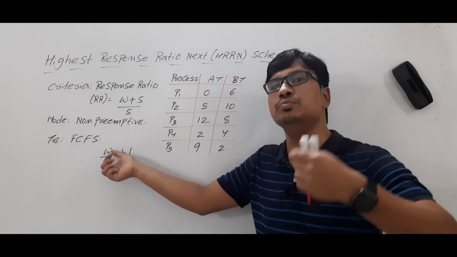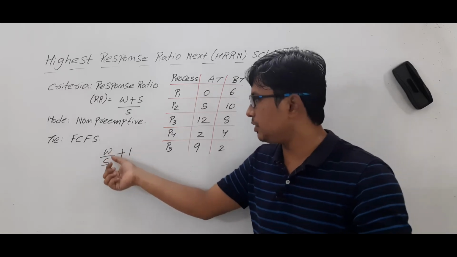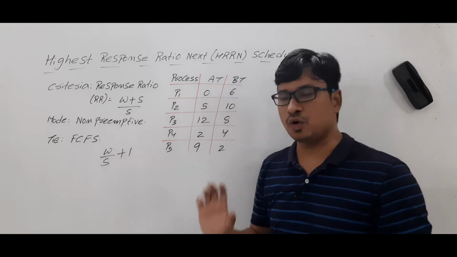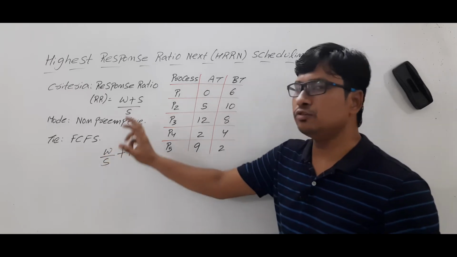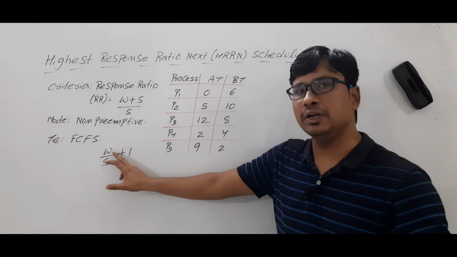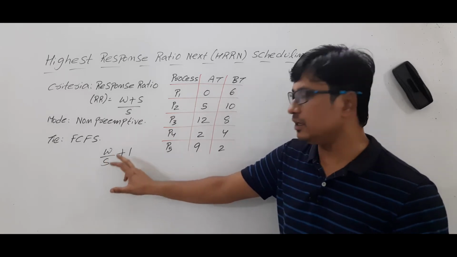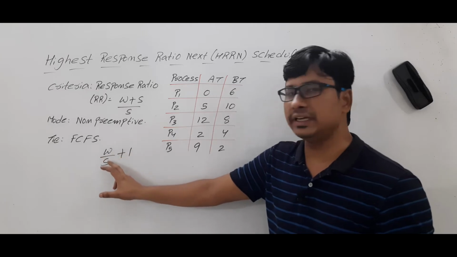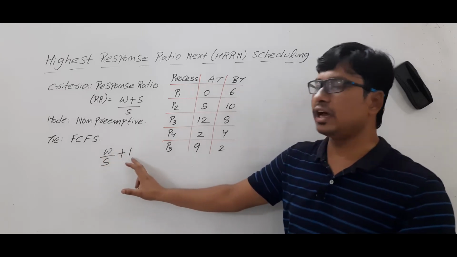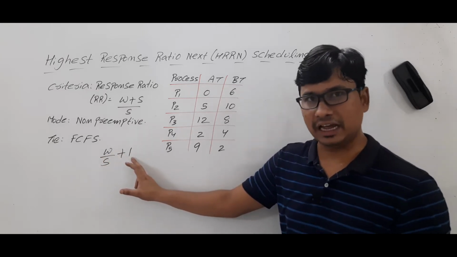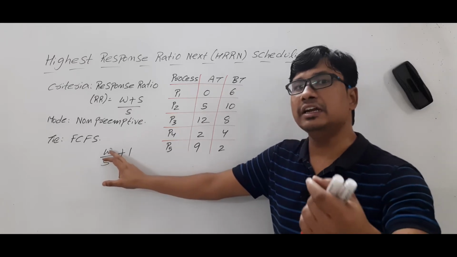Either the W should be very high, because W/S + 1 is a constant. When this value will be very high, if your W is very high or your S is very small, then only this W/S will be very high, and if you are adding 1, obviously it will be high. So what is meant by high W?